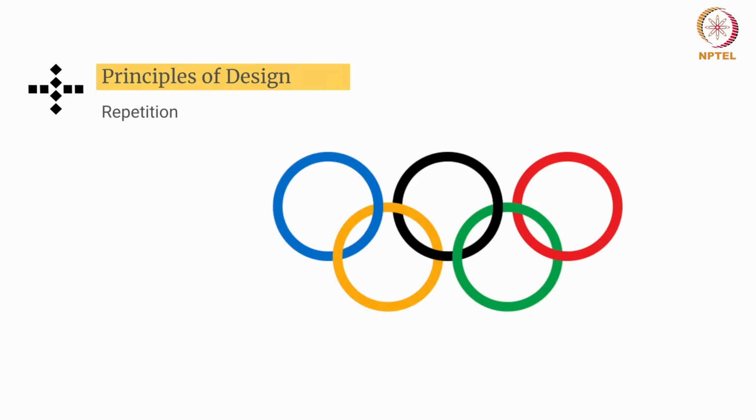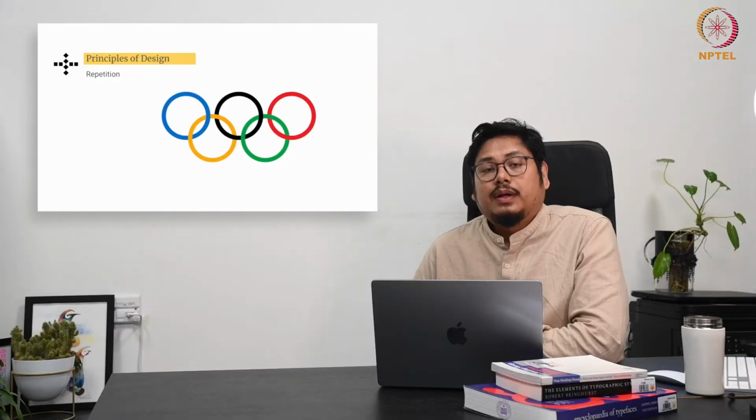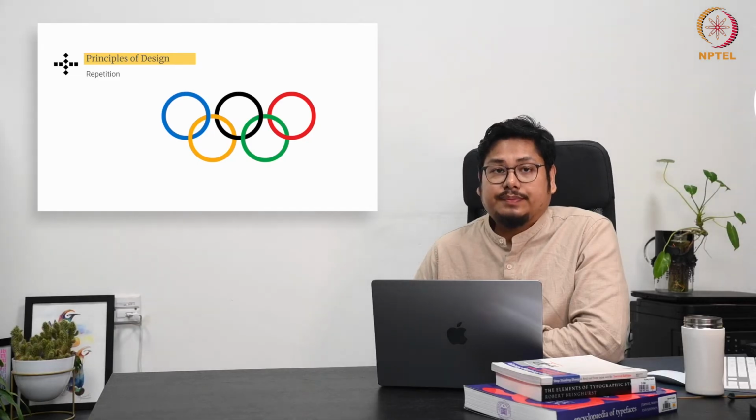You can see how simple representation creates a very symbolic way of reflecting the overall concept. This is attained because of simplicity, and simplicity is addressed when the concept of repetition has been thought about.